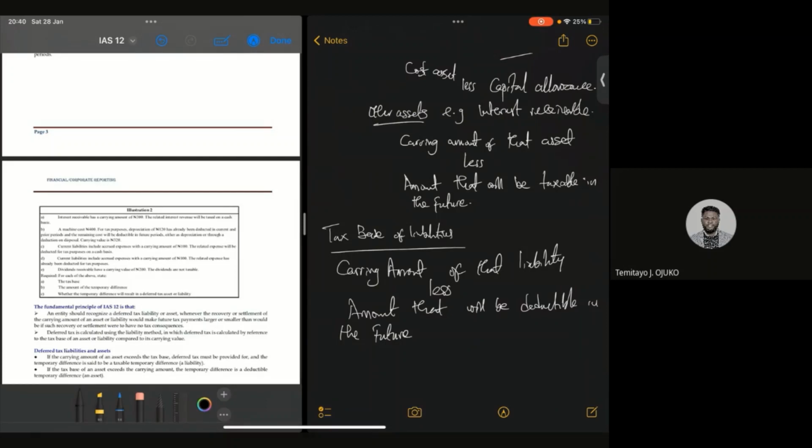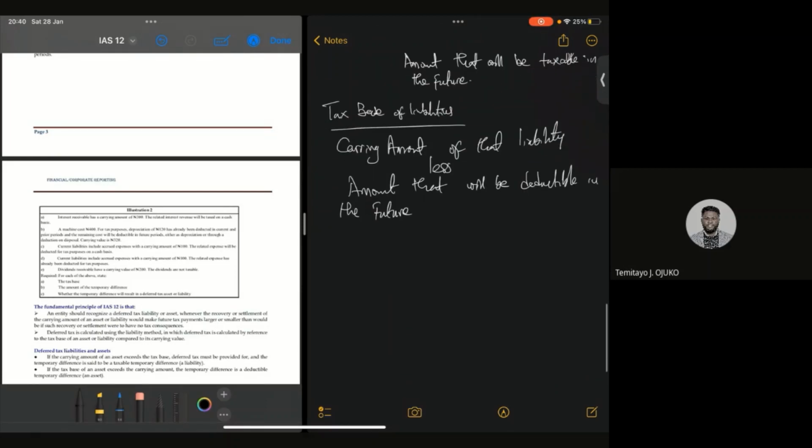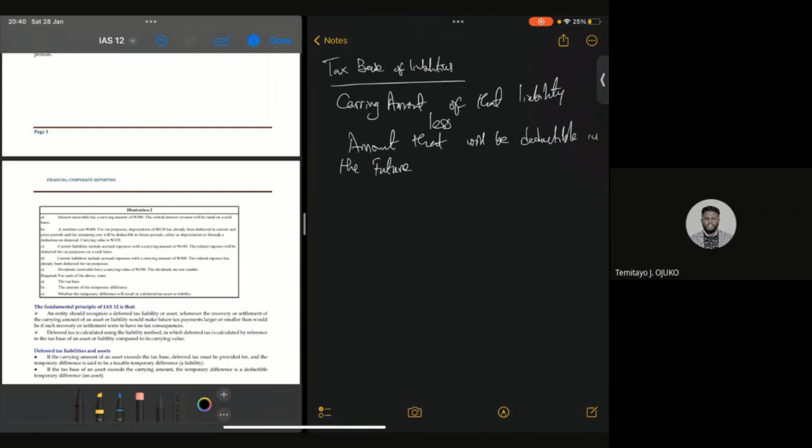That is the tax base of a liability. Now, we've looked at temporary difference. We've looked at deductible temporary difference. We've looked at taxable temporary difference. We've looked at the tax base of an asset that is PP, the tax base of an asset that is not PP, that's the other asset. Then we've looked at the tax base of a liability.